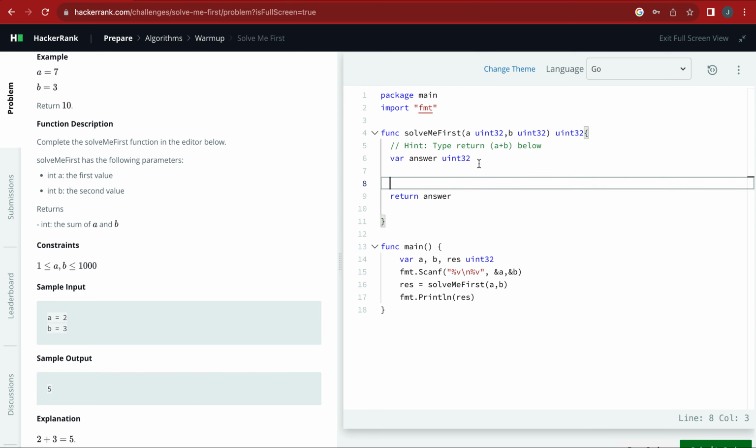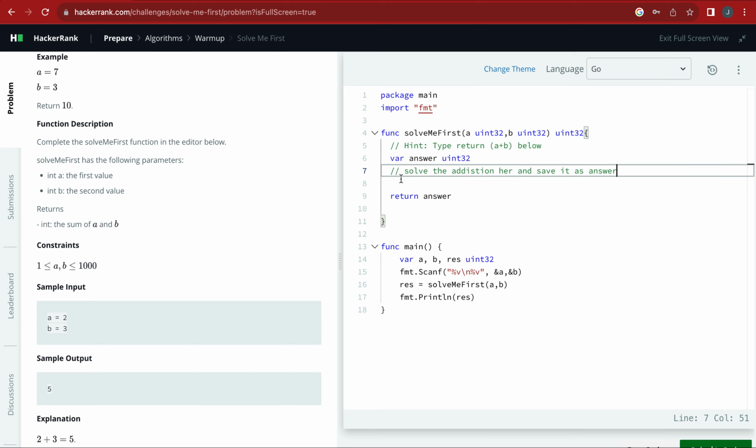And what you're going to do is solve the addition here and save it as answer.